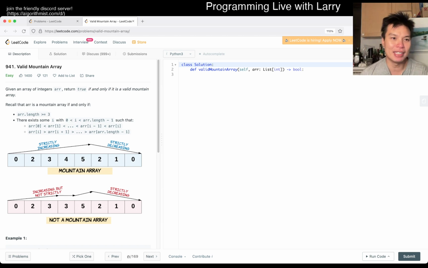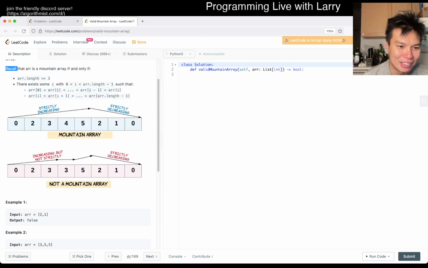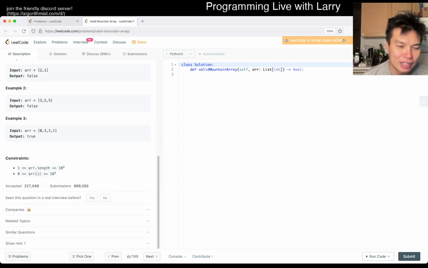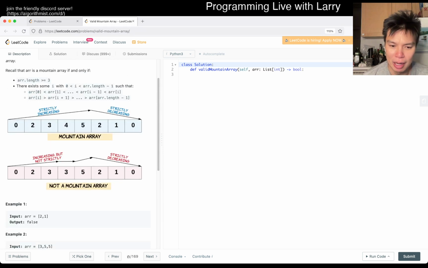Today's problem is Valid Mountain Array. Given an array of integers, return true if and only if it is a valid mountain array. Why is this one recorded? I don't know this. Why would I know this? Okay, I did take a look at the constraints just to make sure. Also, for a second, I thought this may be one of those binary search questions. It does not appear to be. This is an easy problem anyway.